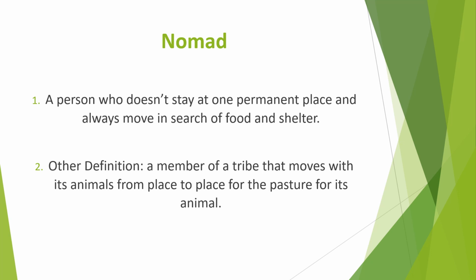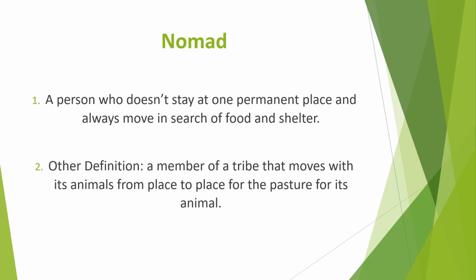So coming back to nomad, a nomad can be any person or a particular tribe who do not live at a particular place or a particular country or a particular state, and they move from one country to another, from one city to another, from one region to another, just for food, shelter, and their survival.